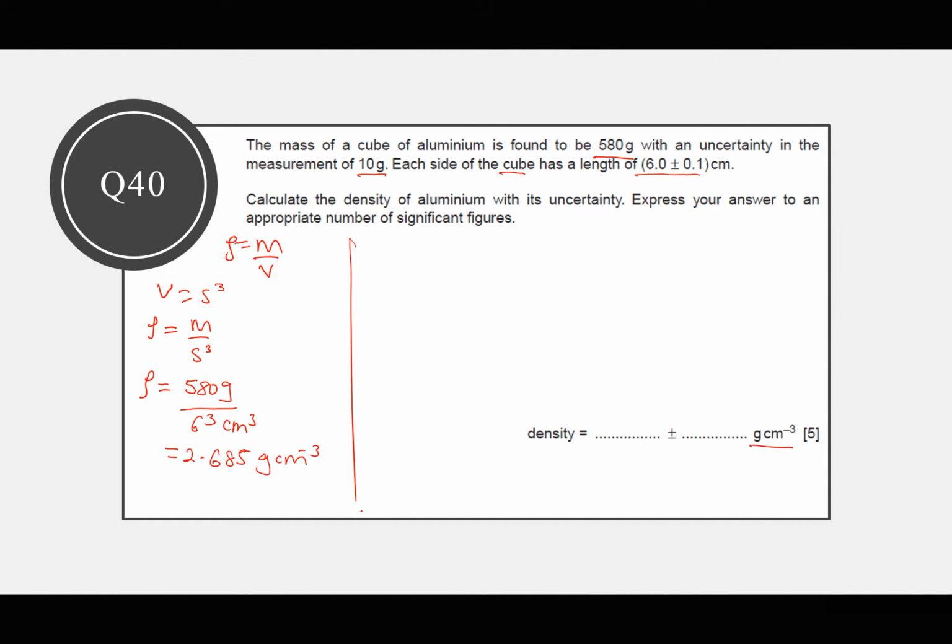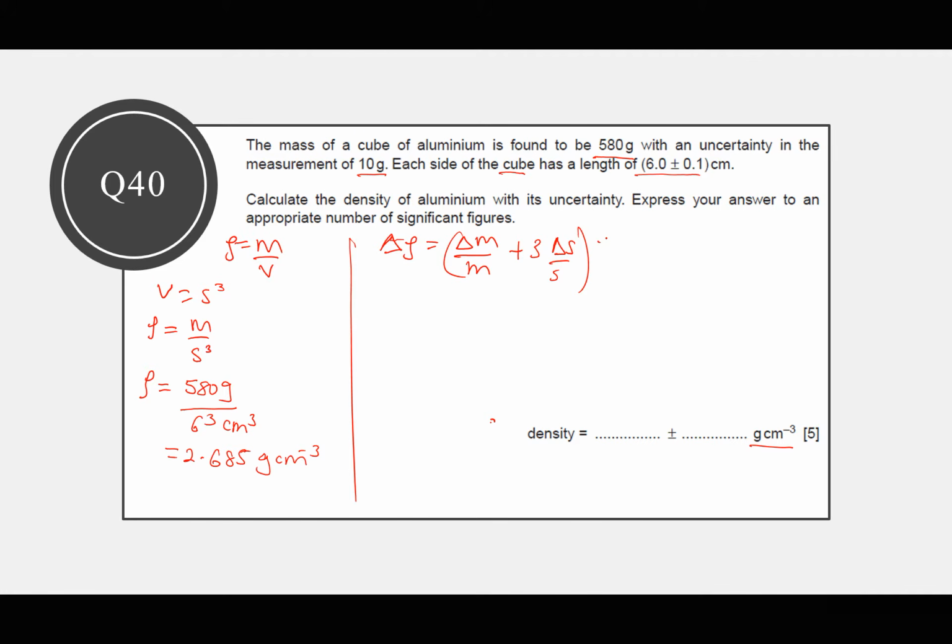But then I'm interested in the absolute uncertainty. So let's find the absolute uncertainty. Because they have given us the uncertainty in mass and in side, the absolute uncertainty in density is going to be equal to the absolute uncertainty in mass divided by the mass, that is the fractional, plus 3 times the absolute uncertainty in side over side.